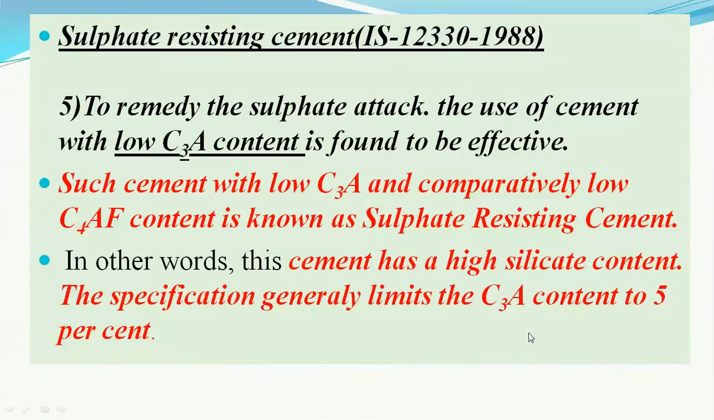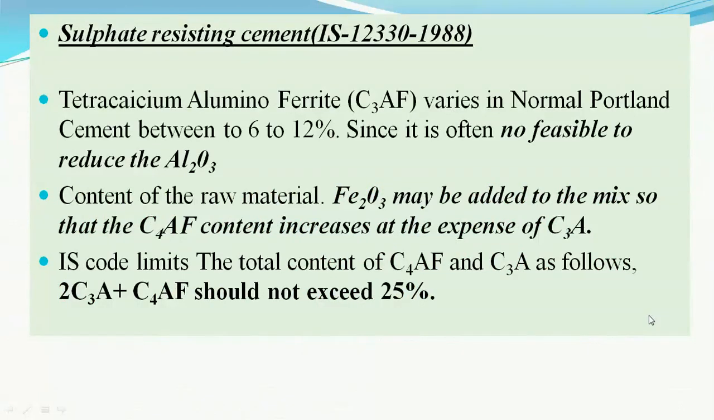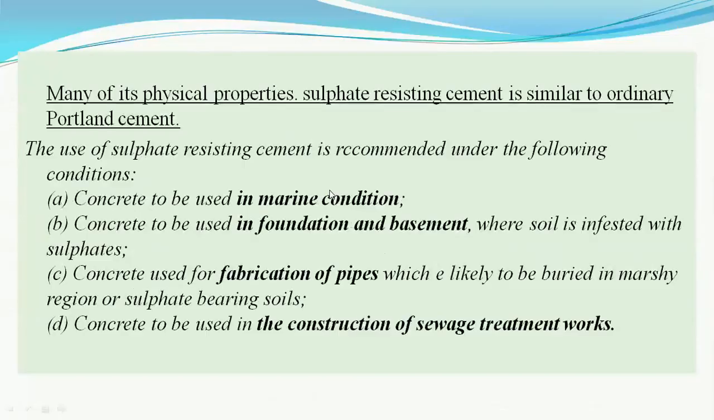The specification generally limits the C3A to a maximum of 5%. Again here, the tetracalcium aluminoferrite, that is the fourth ingredient of the Portland cement, C3AF, is also reduced by using less of the aluminum oxide and sometimes more of Fe2O3, so that overall the C3A is reduced. That purpose is to be achieved.